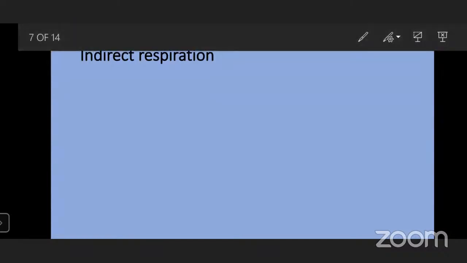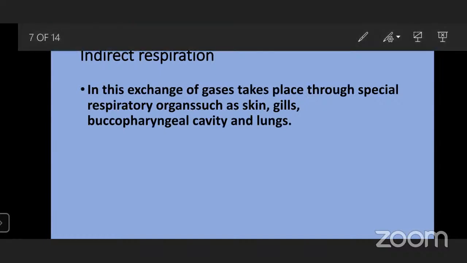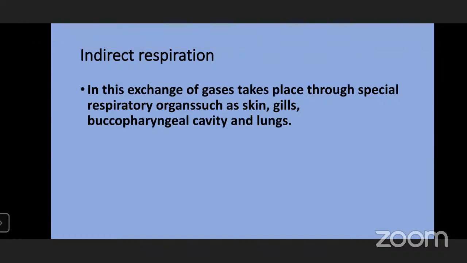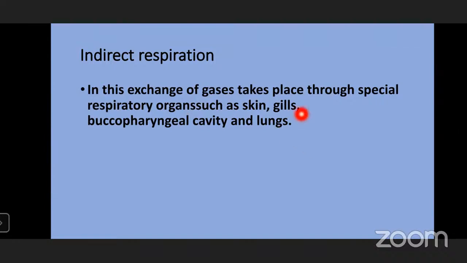The next one is indirect respiration. In indirect respiration, the exchange of gases takes place through special respiratory organs such as skin, gills, buccopharyngeal cavity, and lungs.